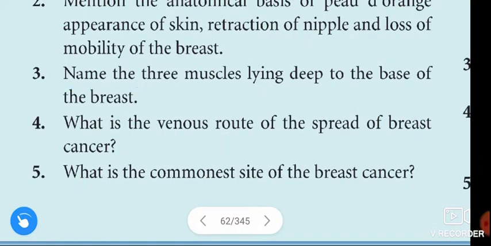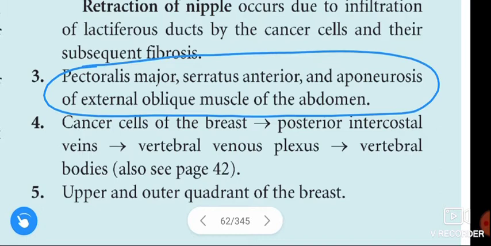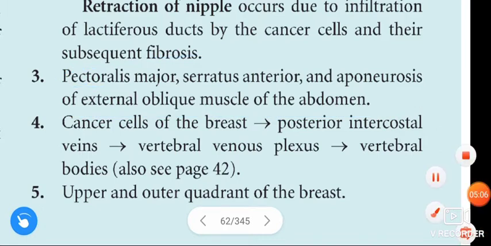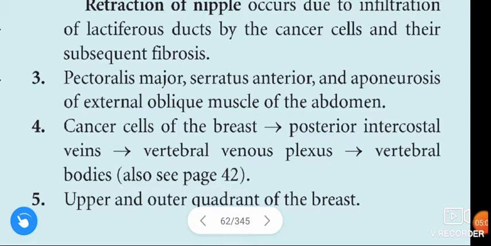Name the three muscles lying deep to the base of the breast. These are the three muscles lying deep to the base of the breast. See one by one. Pectoralis major, serratus anterior, and aponeurosis of the external oblique muscle of the abdomen. These are the three muscles that are present deep to the base of the breast.